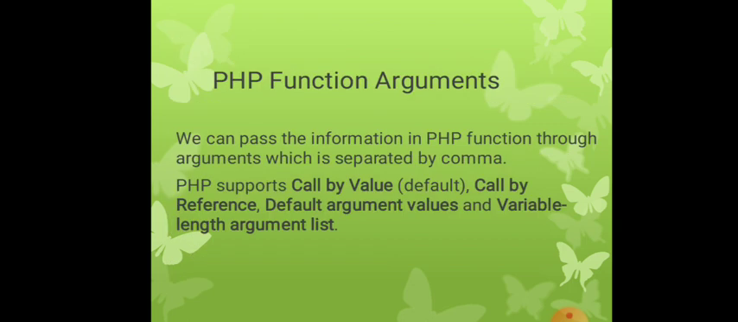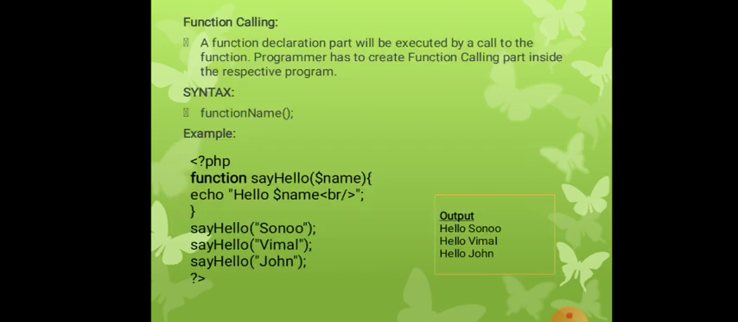PHP function arguments can pass information in a PHP function through arguments, which are separated by commas. PHP supports call by value by default, call by reference, default argument values, and variable length argument lists. These are all the supported types of functions in PHP.